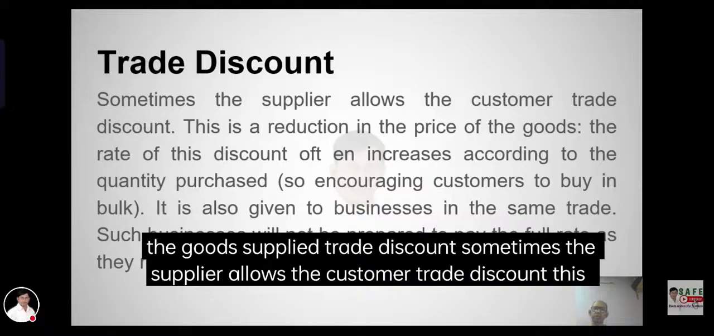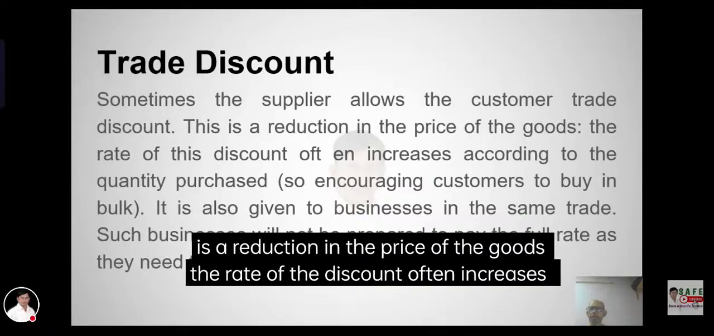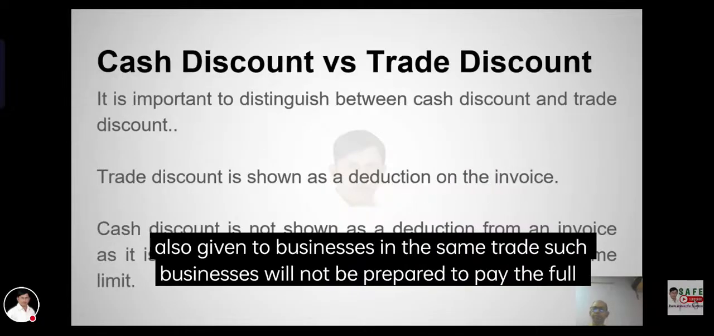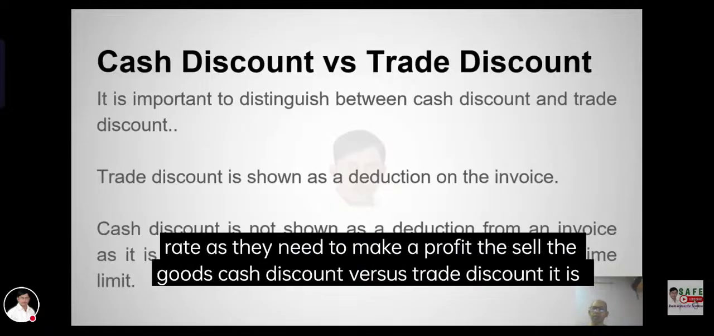Trade discount. Sometimes the supplier allows the customer a trade discount. This is a reduction in the price of the goods. The rate of the discount often increases according to the quantity purchased, thus encouraging customers to buy more. It is also given to businesses in the same trade. Such businesses will not be prepared to pay the full rate as they need to make a profit in this case.